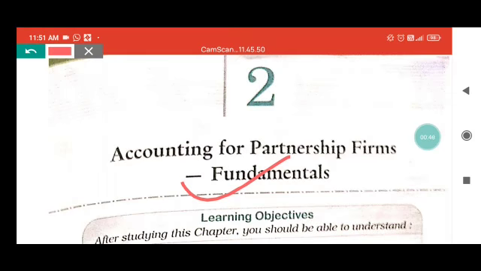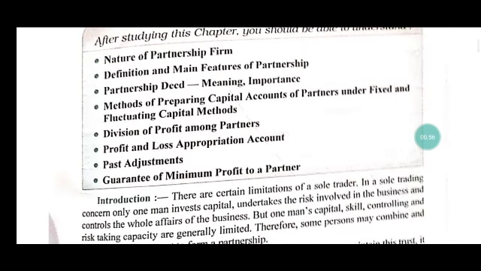But before the fundamentals of partnership firm, we are going to discuss the meaning and the Act related to partnership firm.